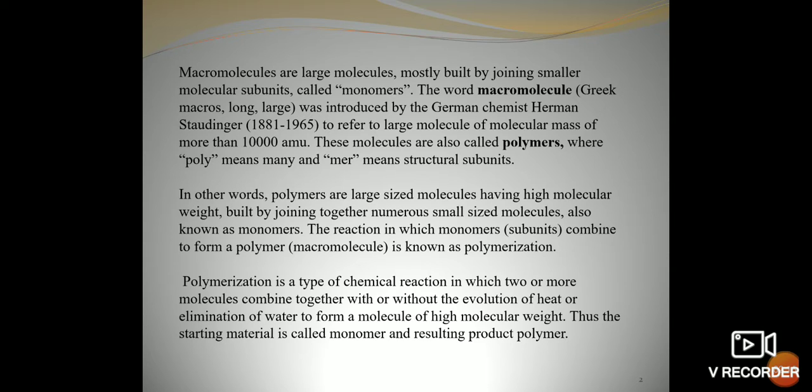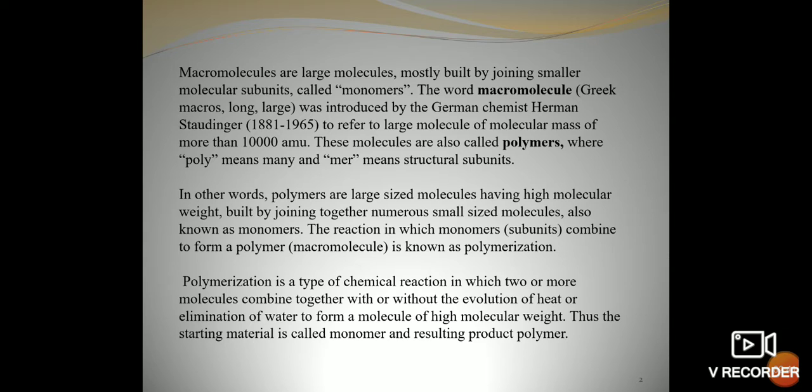So, how can a polymer be formed? In a chemical reaction, two kinds of processes may take place. One is condensation, the other may be elimination. So, with or without evolution of heat or elimination of water.